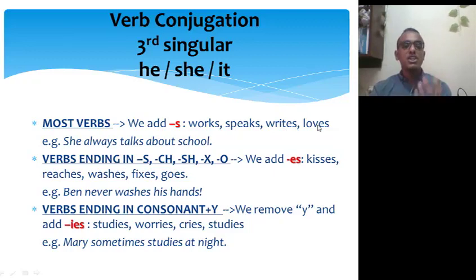For example, she always talks about school. Good. Number 2, verbs ending in S, SS, CH, SH, X, or O. We are going to add, good, ES, like kiss, K-I-S-S-E-S. Reach, CH, it's going to be reaches. Okay? Wash, washes, fix, fixes, and go, goes.